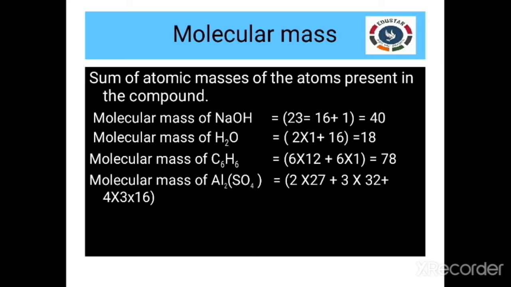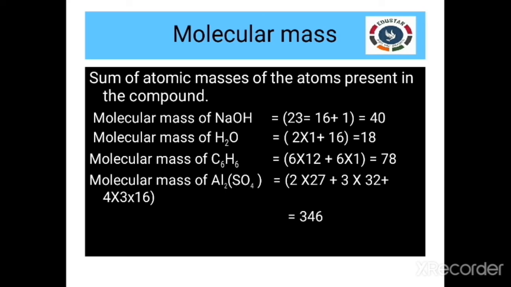So 3 into 32 plus oxygen. Oxygen 4 times are there. Outside the bracket there is 3. So 4 into 3, 12. 12 into 16, where 16 is the atomic weight of oxygen. So on adding all these things, we are getting 342.